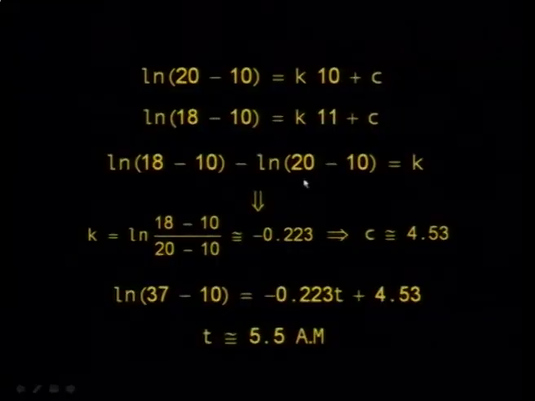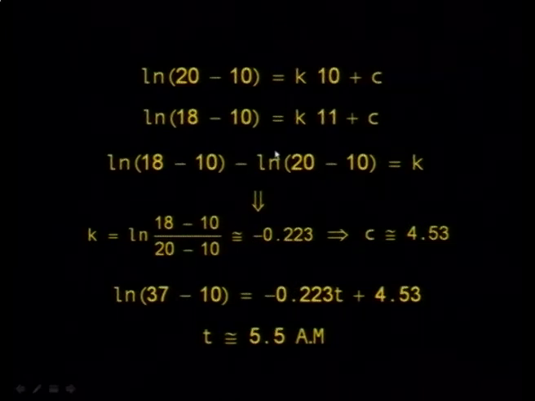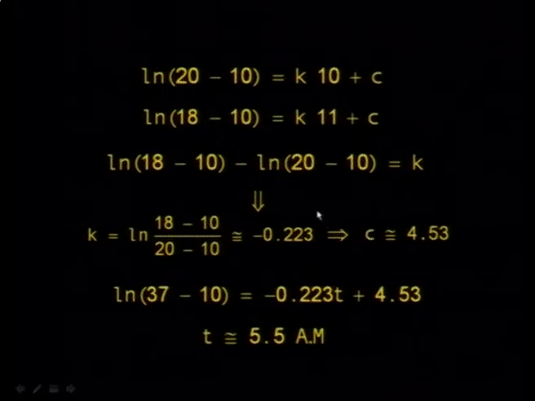Now you want to know the time at which the temperature reaches either 20 or 18. You know very well that at the instant of the crime, the temperature of the body is 37, because he was living.